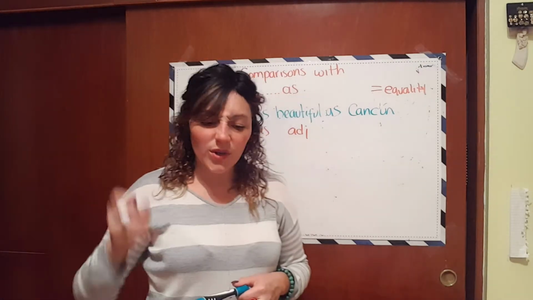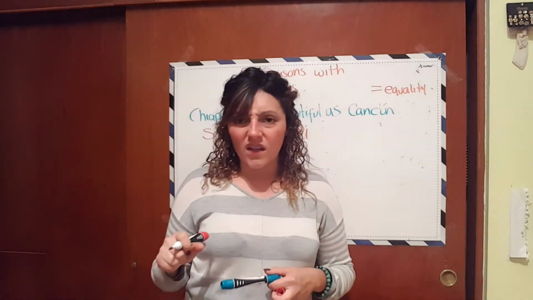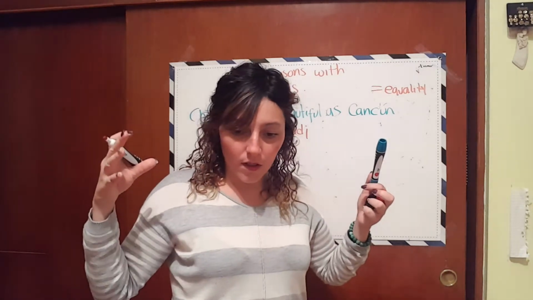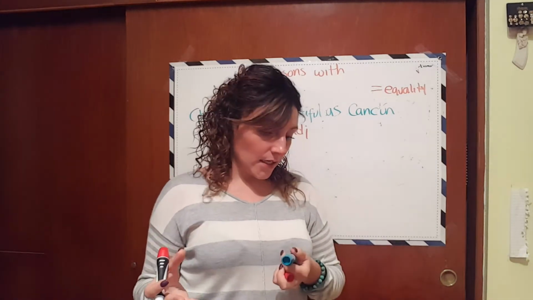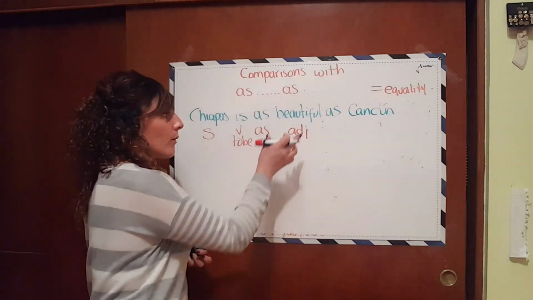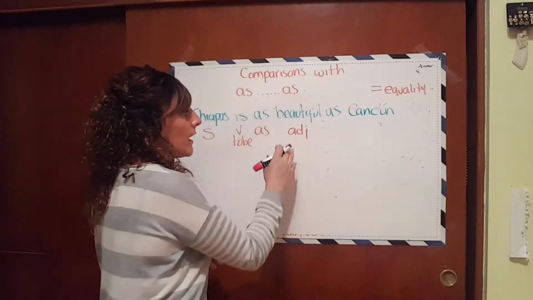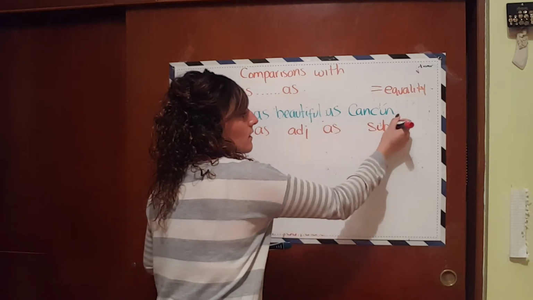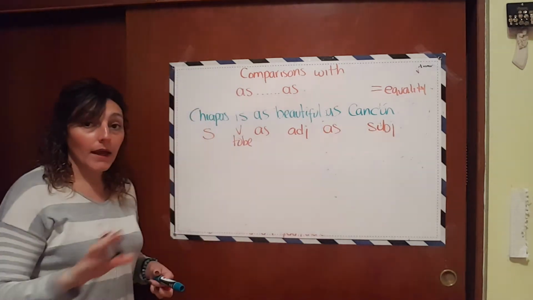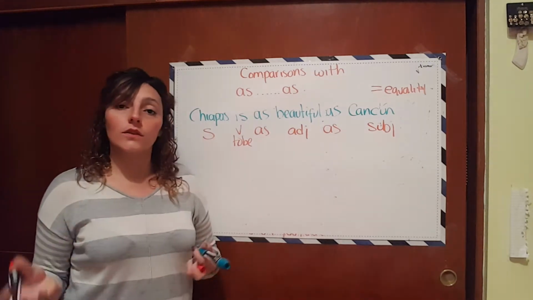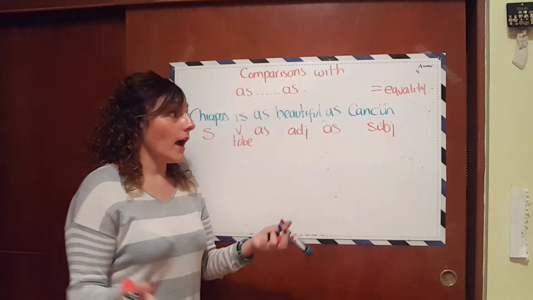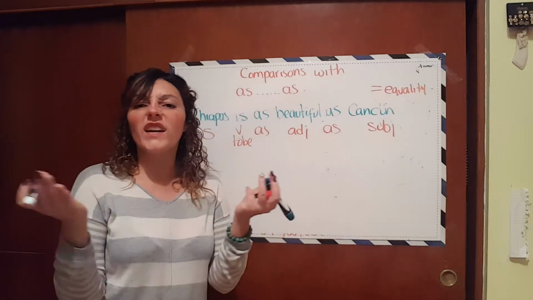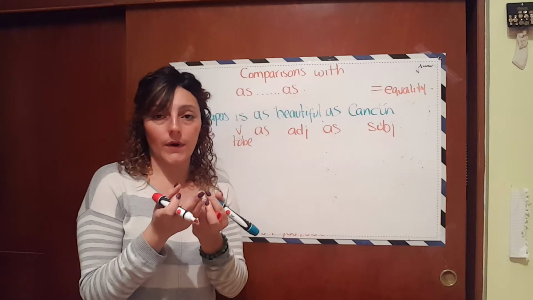Pretty, ugly, beautiful, wonderful, terrific, horrible, amazed, amazing, okay? So you're going to use a word that describes. And then you have your second "as," and then your second subject, okay? Chiapas is as beautiful as Cancun. Chiapas and Cancun have similar characteristics. We are saying that they are equal, right?